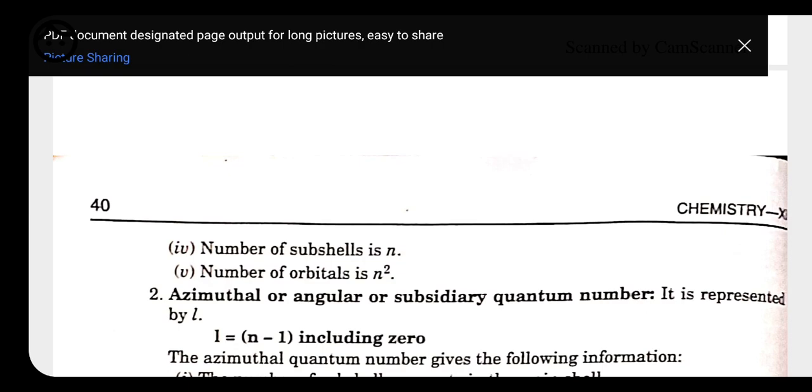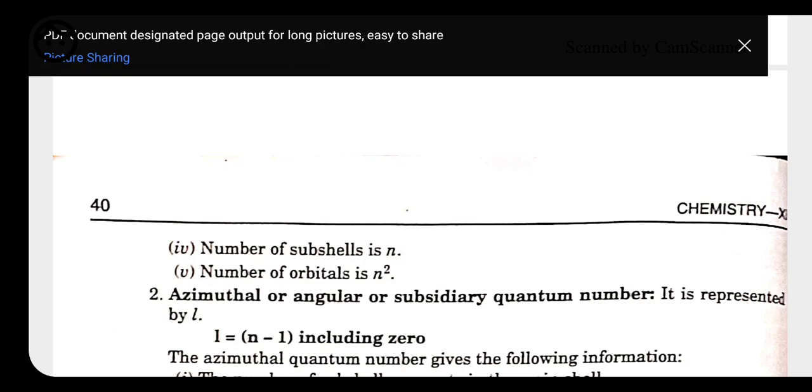It gives the number of orbitals present in a shell by taking the value n square. Like if we take n as 1, so 1 square is equal to 1 only. So in the first shell we have only 1 orbital. If we take the value of n as 2, so 2 square, that is 4. In the second shell we have 4 orbitals: 1 is for s and 3 is for p.